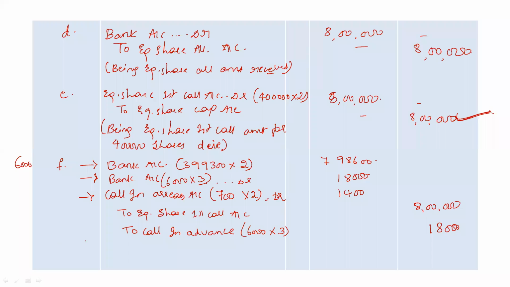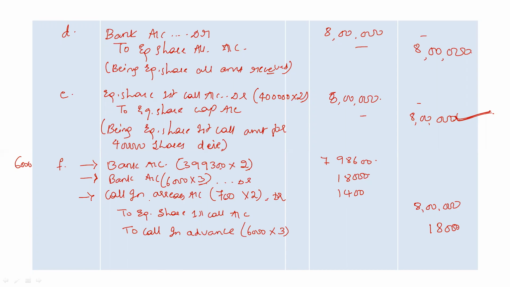I hope it's clear up to here, right? So we need to write the narration here. Narration will be: equity share first call amount received for 3,99,300 shares, calls in advance received for 6,000 shares and calls in arrears account for 700 shares. You can write the narration like this. You can always write the narration in your own words, so do not worry, but writing a narration is very important. You cannot skip it.